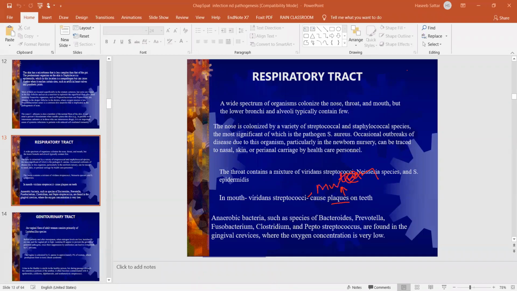When we put calcium salt in an acid solution, the calcium will be dissolved in the acid. The same happens because these bacteria secrete acid that demineralizes the enamel, and ultimately there will be a dissolution of the teeth.